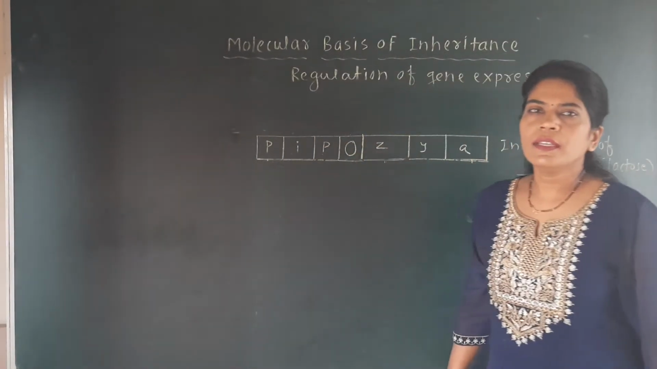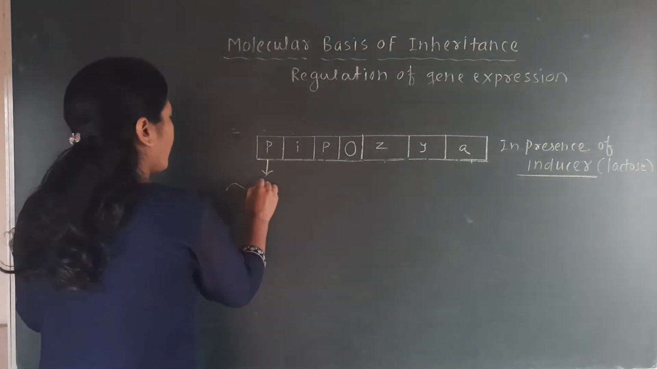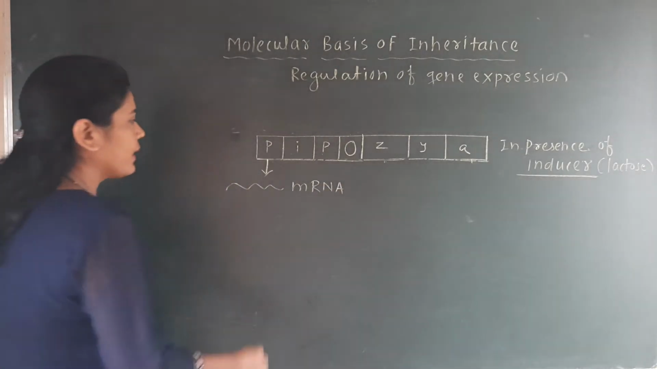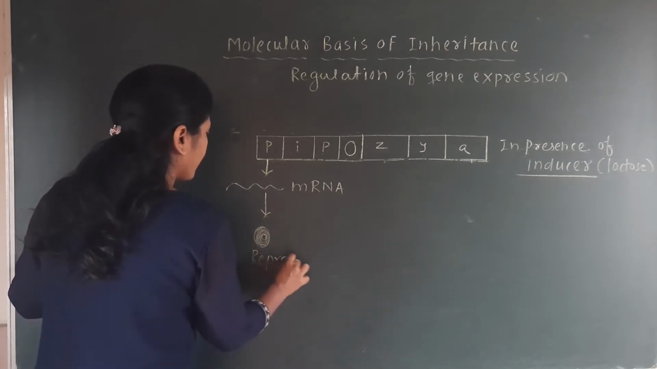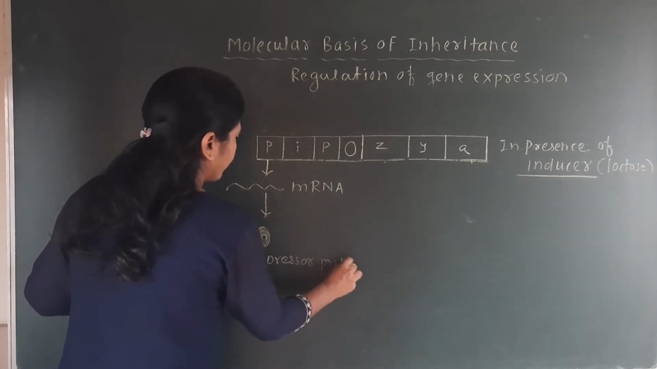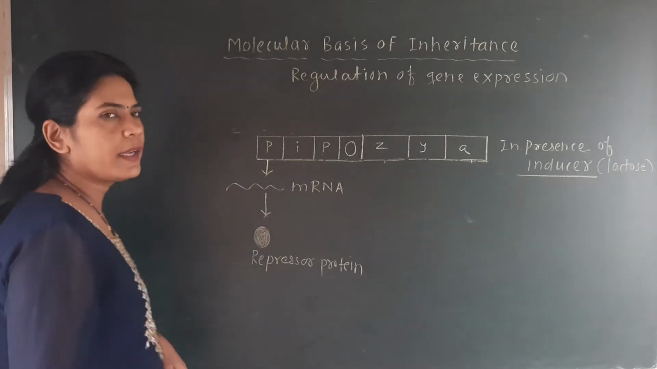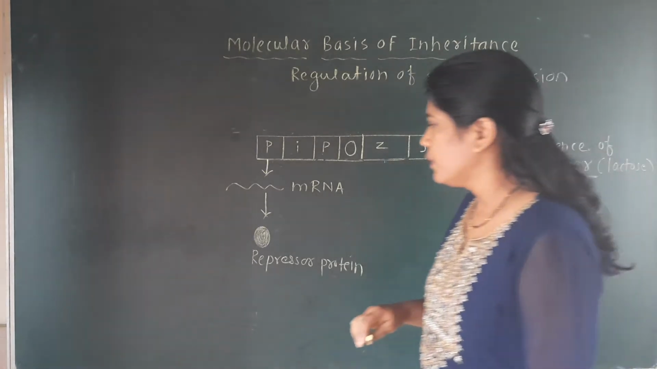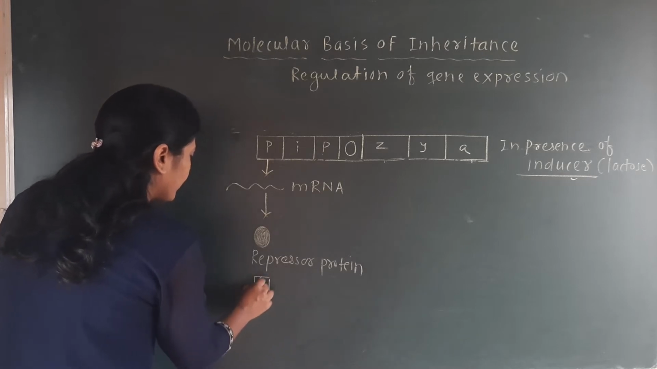Here, generally, in a normal way, this promoter site forms mRNA. The mRNA then forms protein. That protein we call a repressor protein. Okay, but this inducer or lactose sugar is there. So here we say that this is the inducer.